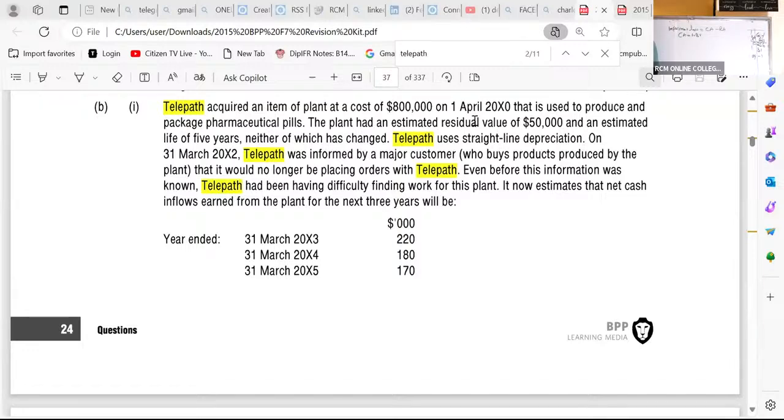Telepath uses straight line depreciation. On 31st March X2, we have here from 1st April X0 to 31st March X2, when they are doing this impairment review, Telepath was informed by a major customer who buys products produced by the plant that it would no longer be placing orders with Telepath.